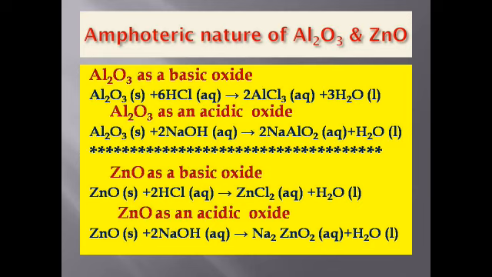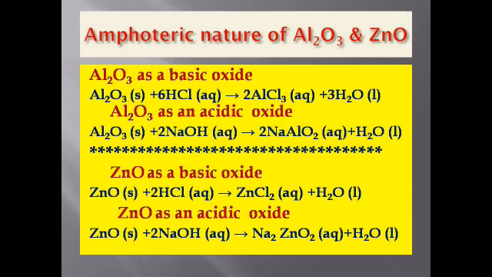These oxides are amphoteric in nature as they react with the acid as well as base to form salt and water, and this is clear from the equations given. When aluminum oxide reacts with a strong base like sodium hydroxide, it forms a salt with formula NaAlO2 called sodium aluminate, and water is also formed.